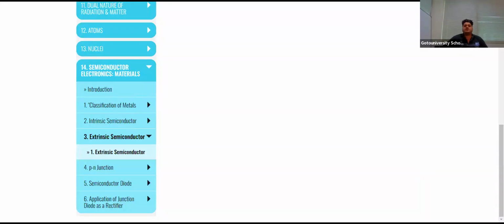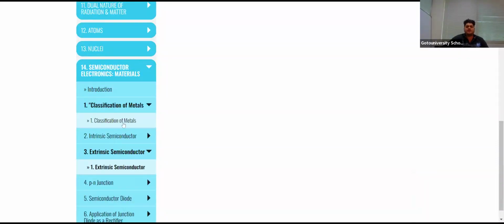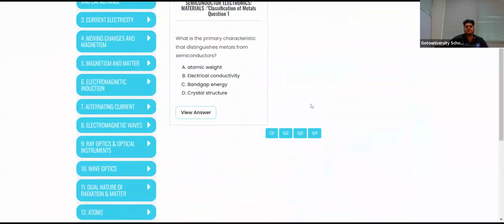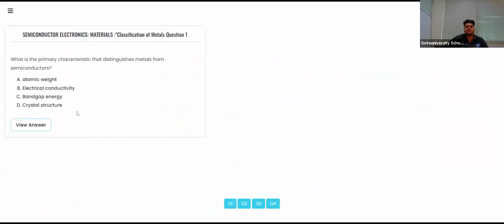We'll see some questions based on this. First, we have, what is the primary characteristic that distinguishes metal from semiconductor?